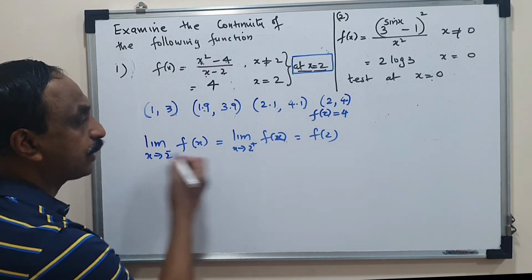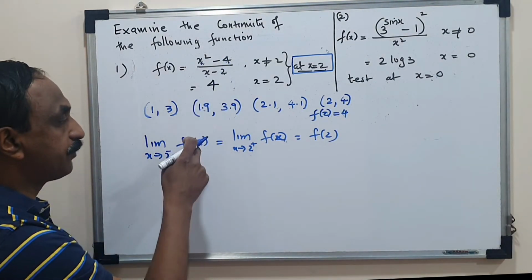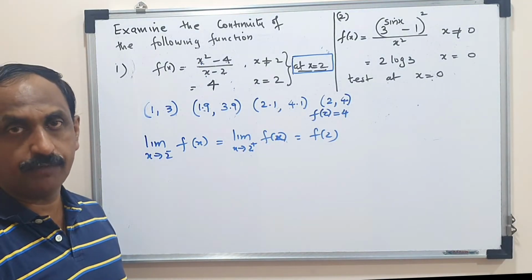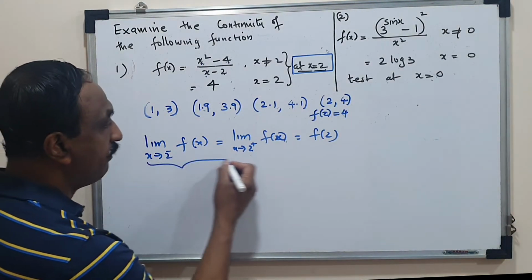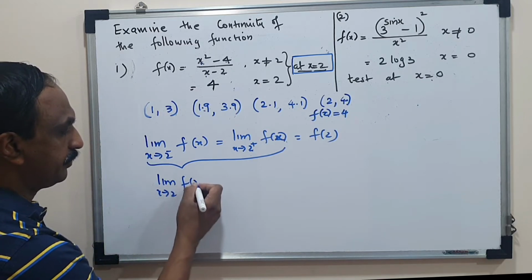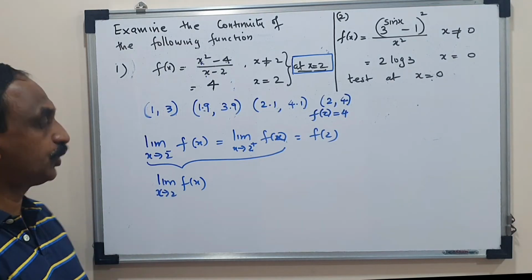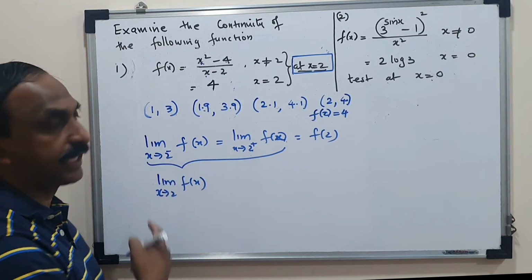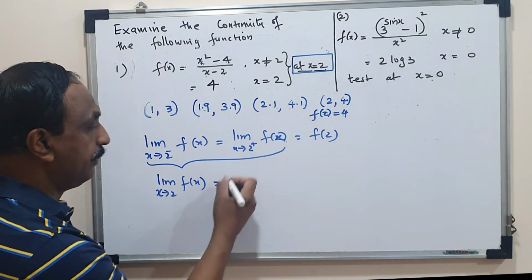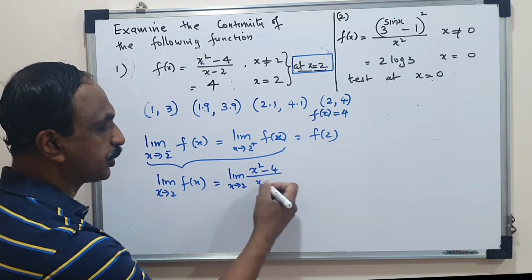So you don't have to calculate both the limits because both limits would give me the same answer, which means I need to replace f of x here, I need to replace f of x here. So there will be no difference in the method of calculation. So what I'll do is, I will take this together as limit x tending to 2 f of x. I'll calculate the value of this limit when x is tending to 2. There's no need to calculate left hand limit and right hand limit separately because the function is the same function for both of them. So limit x tending to 2, x square minus 4 upon x minus 2.